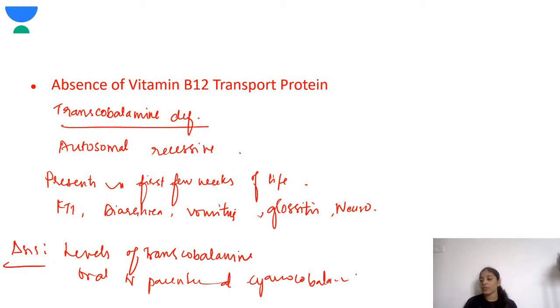Again, I've told you about the absence of vitamin B12 transport protein, so the transcobalamin deficiency. These children do not have transcobalamin. It is a hereditary condition, an autosomal recessive condition.